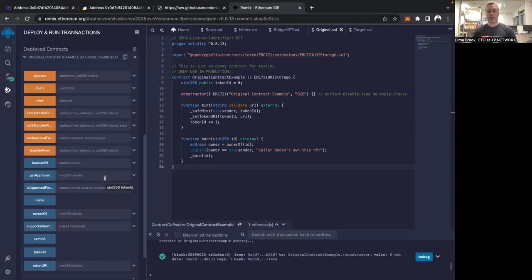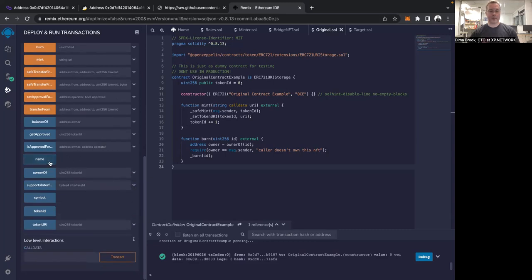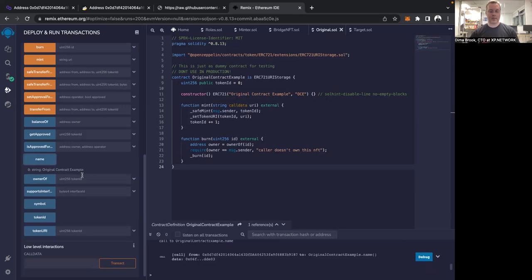Okay, this is the original smart contract that we're going to use to mint NFTs and then send them to the target chain. We can mint an NFT right here in Remix, which will be quite visual, or we can do it from code. We have a special function for that. So probably let's try and do it from code, since anyway it's already there. But here what we can do is, just to be sure that this is our contract and everything's fine, we can try to get some values from the contract. For example, let's get its name, and it says original contract example. And let's look at its symbol, and it says OCE, exactly as we specified here.